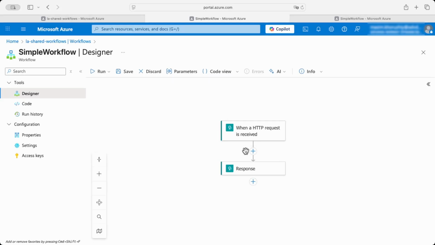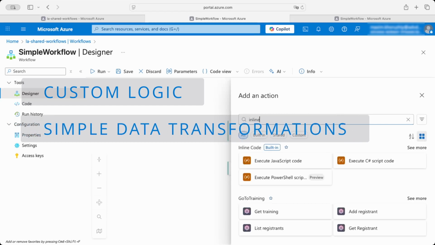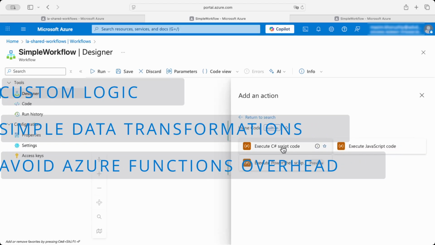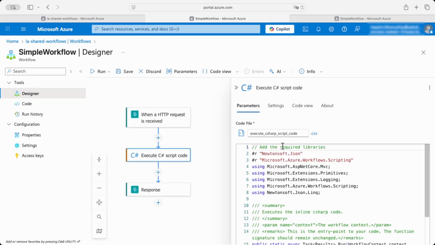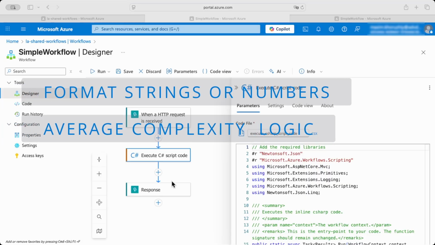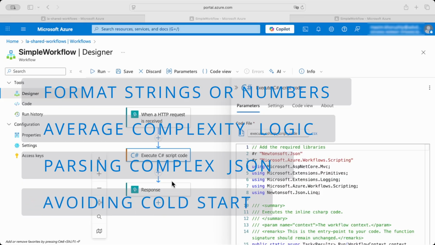The inline code action is perfect for small operations where you need custom logic but don't want external dependencies. You're working with simple data transformations. You want to avoid the overhead of Azure Functions for tiny tasks. It works great when you need to format strings or numbers quickly, implement logic or calculations which are overcomplex when using Logic Apps functions, but simple in Azure Functions. Parse complex JSON without multiple parse JSON actions. Avoid function app cold start for tiny tasks.